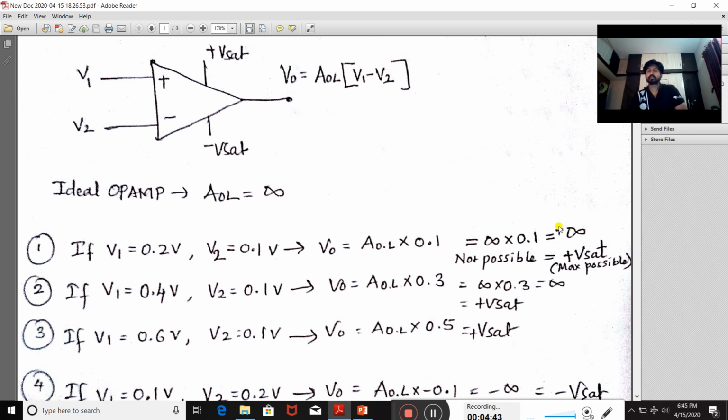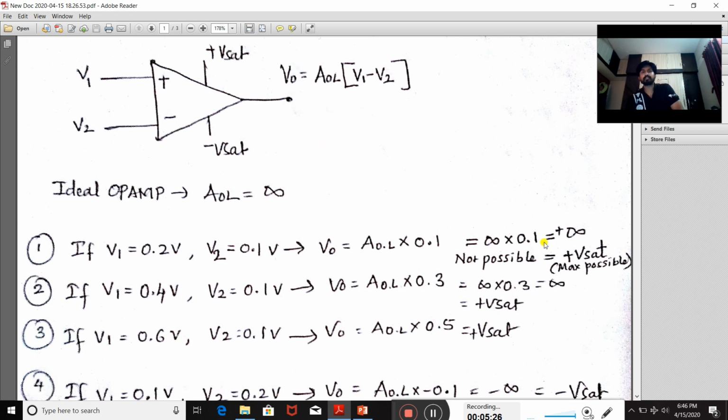If this happens, then definitely all the problems will get over. But that is not the case here. It will not happen like that. What happens? The positive infinite value refers to the maximum value this op amp can give. Here you are giving an input signal of finite value, so how can it give an infinite value? From where will it give? It will give from where it is using some source. So here it is using plus VCC and minus VCC. Based on this only you are going to get the output.